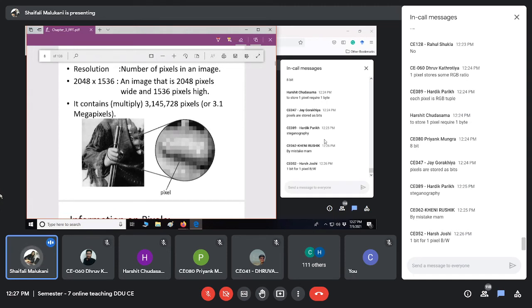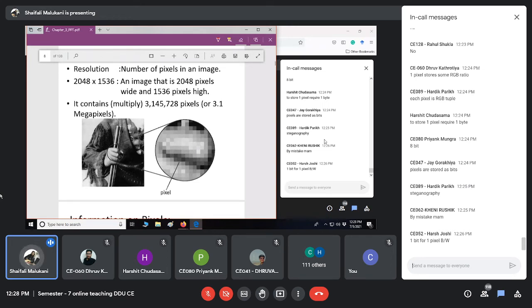Now, those who are saying RGB, what will happen in RGB? You have to store some value of R, some value of G, some value of B. You are using one byte for R, one byte for G, one byte for B, so you are using 3 bytes per pixel. The size will be 3.1 into 3. So totally 24 bits you are using for one pixel, out of which each byte is for each color, R, G, and B.